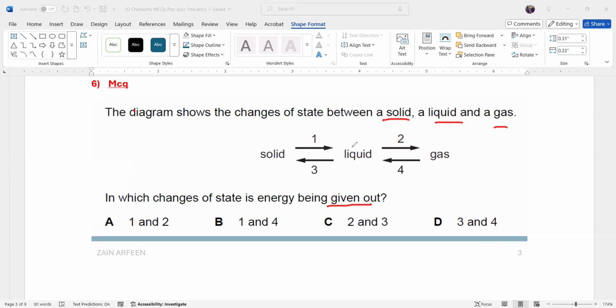If a solid is turning into a liquid, the heat energy is taken in. A liquid turning into a gas, heat energy is taken in. A gas turning into a liquid, heat energy is given out. A liquid turning into a solid, heat energy is also given out. So for 3 and 4, the heat energy is given out.